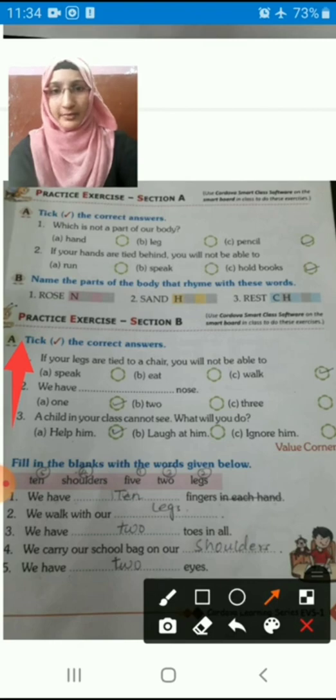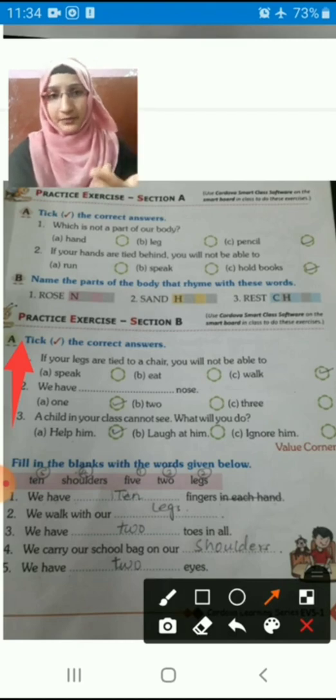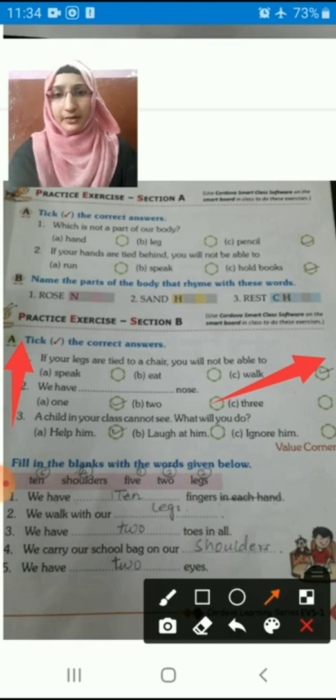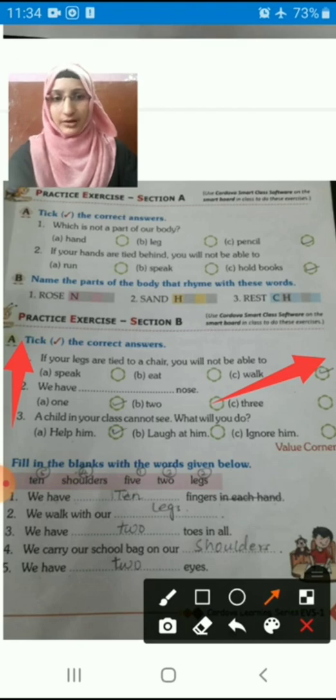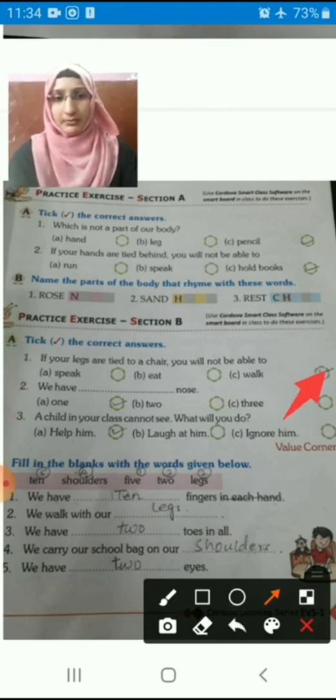Just now in the bit above we solved the same question: if hands are tied, what can we not do? We cannot hold, right? But here what is it asking? If legs are tied, what can we not do? Speak we do with the mouth. Eat, we eat with our hands, right? Walk, exactly. We cannot walk if somebody has tied our legs to a chair, right? So we cannot walk. So you have to tick in this box, children.